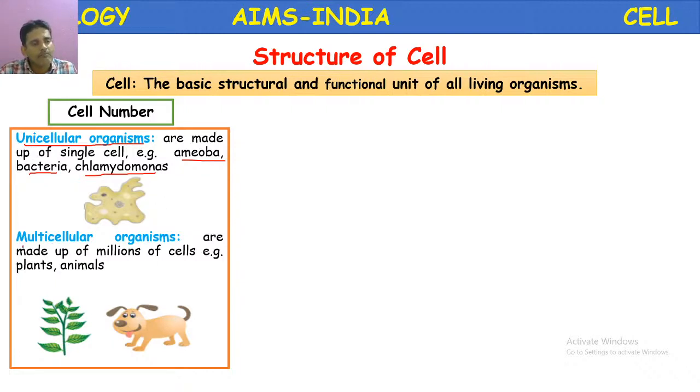Next, multicellular organisms. What are multicellular organisms? The organisms which are made up of many cells are called multicellular organisms. Here, examples: plants, animals. Can you give some other multicellular organisms? Only plants and animals? Yes. Along with the plants and animals, some multicellular fungi are also there.